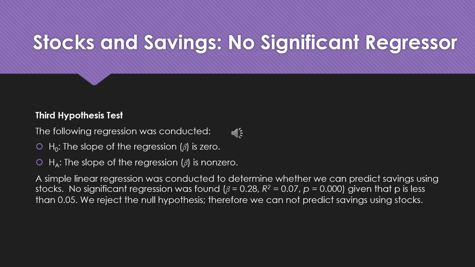No significant regression was found, as beta coefficient 0.28, R square 0.07, p-value 0.00. Given that p is less than 0.05, we reject the null hypothesis. Therefore, we cannot predict savings using stock.